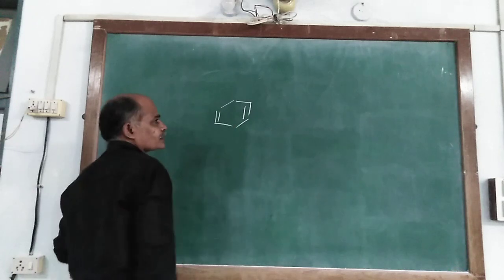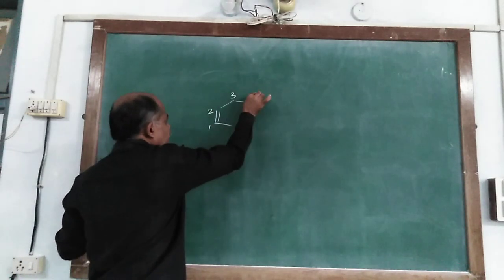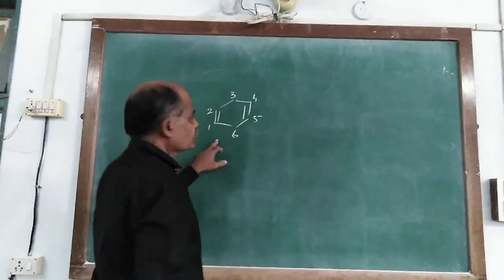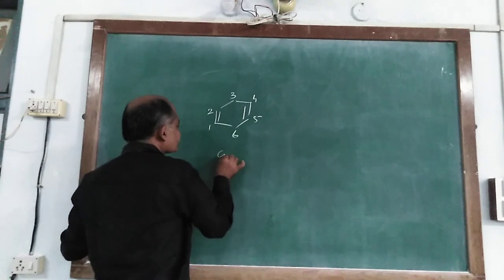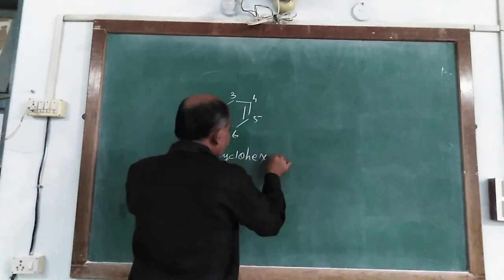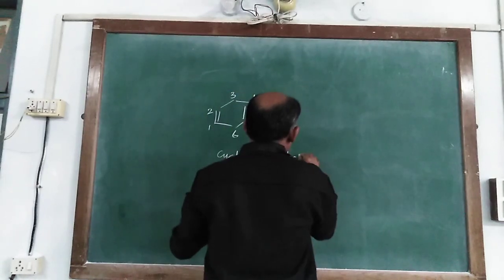So it is assigned as 1, 2, 3, 4, 5 and 6. So it is cyclohex-1,4-diene.